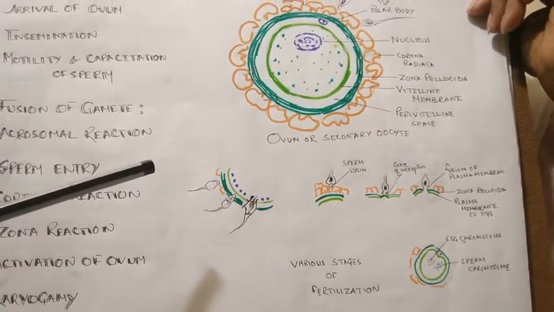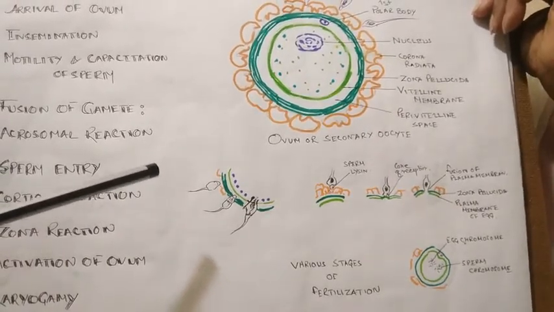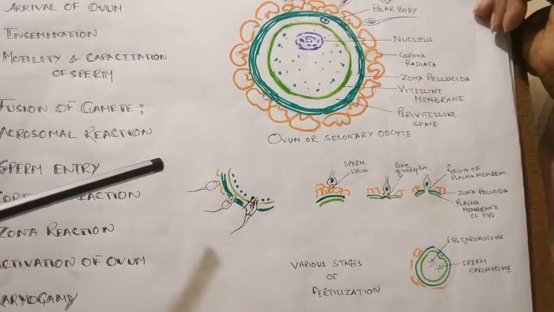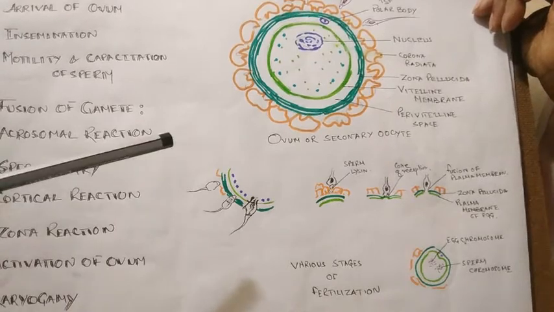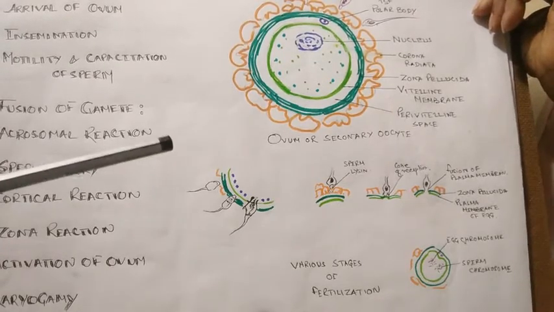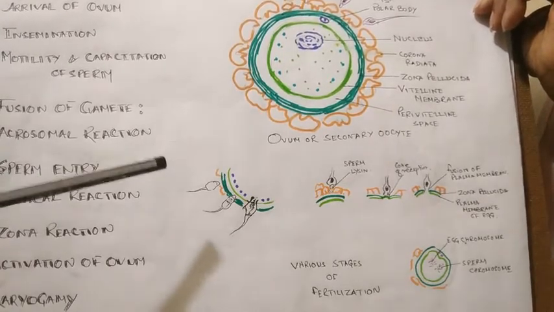Now, how is it activated? First of all, the inhibitory factors which are associated with the sperm are destroyed or dissolved.